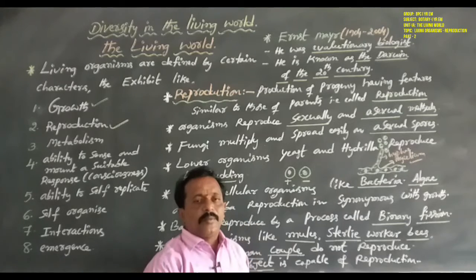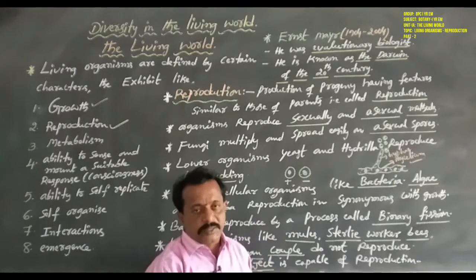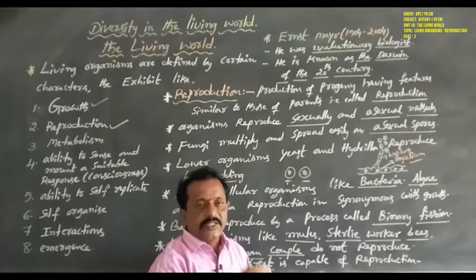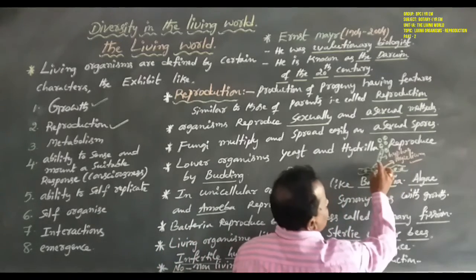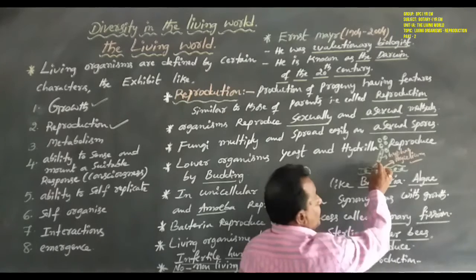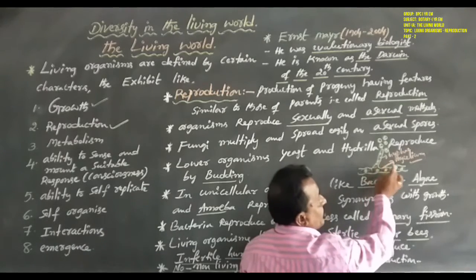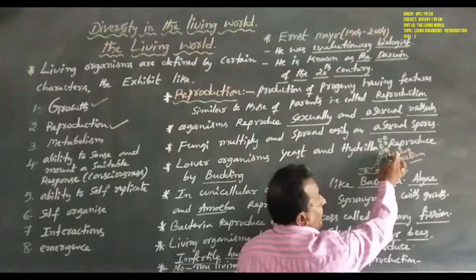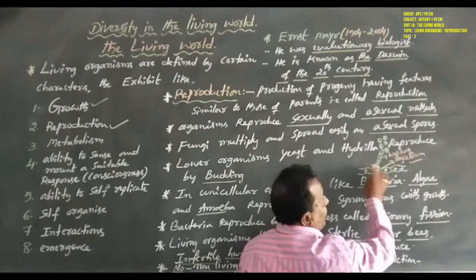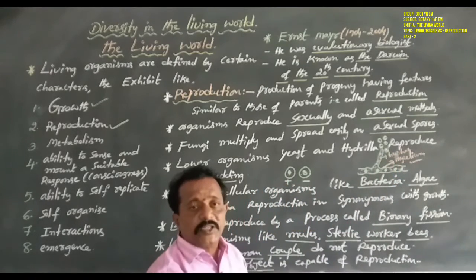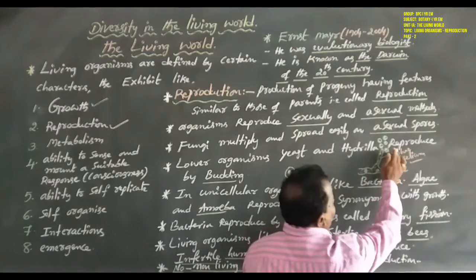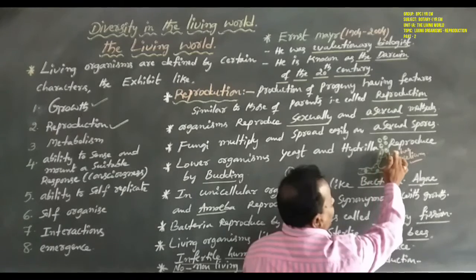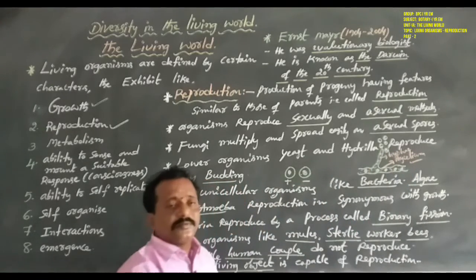Fungi are one of the plant organisms. Fungi are also known as molds. Generally, the fungal body is made of long, slender, thread-like structures. Slender means smooth. These are called hyphae. Several hyphae form the fungal body. A network of hyphae is known as mycelium.